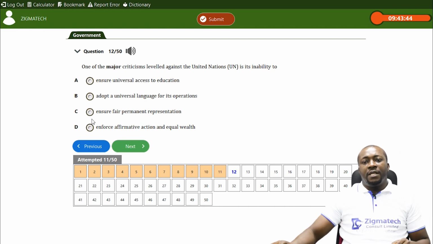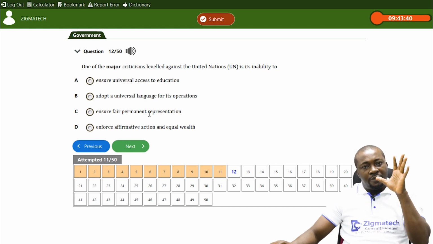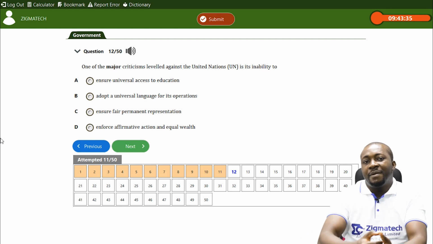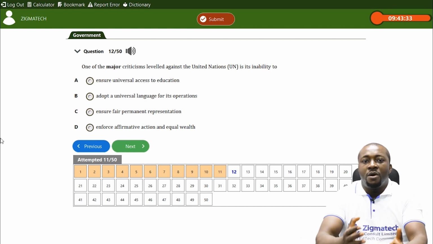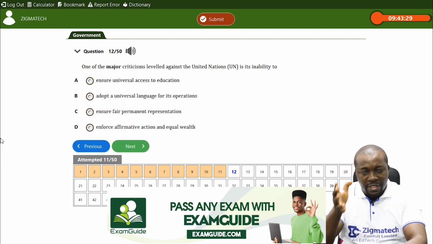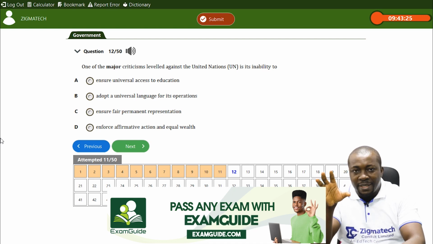But if you look at C, ensure fair permanent representation, what comes to mind is, where are we talking about fair permanent representation? Where we have permanent representation is the organ of the United Nations called the Security Council, where you have 5 permanent members.